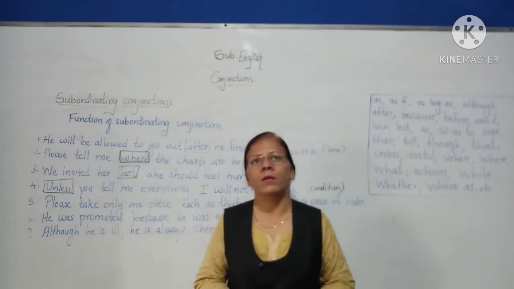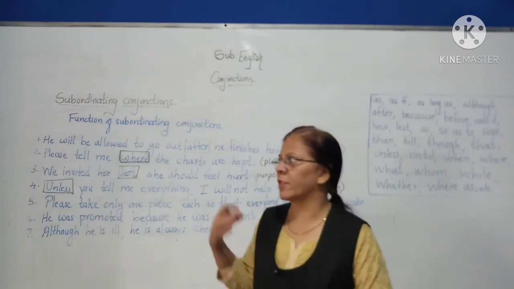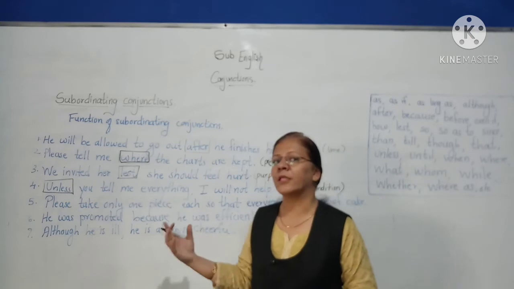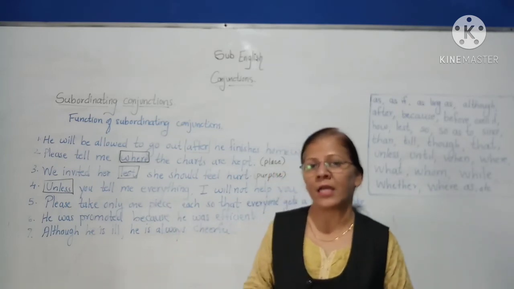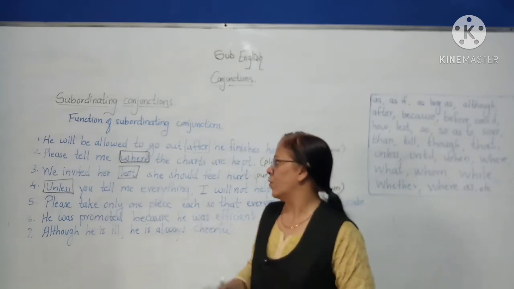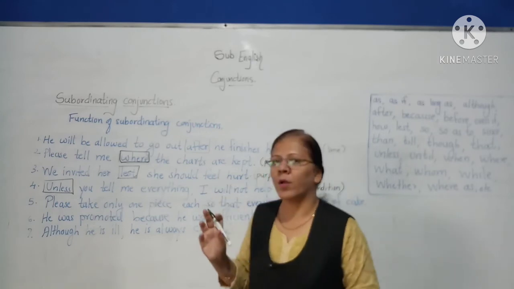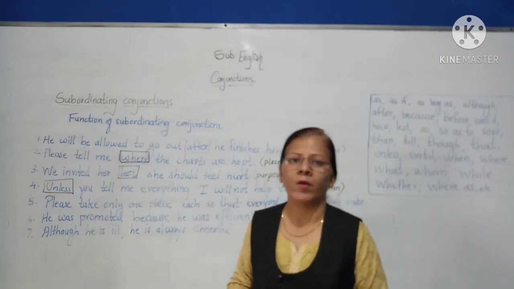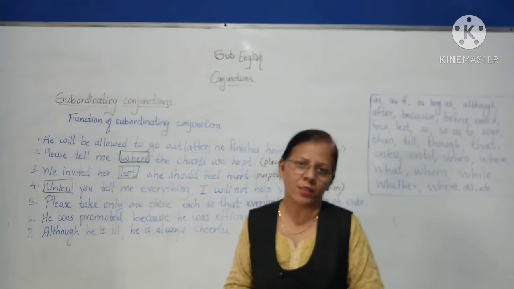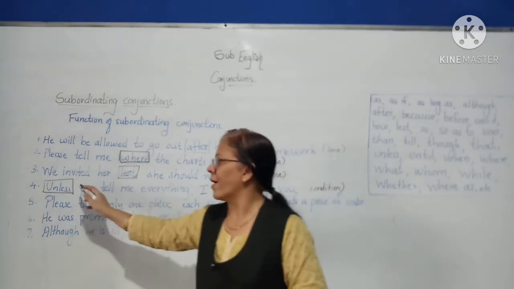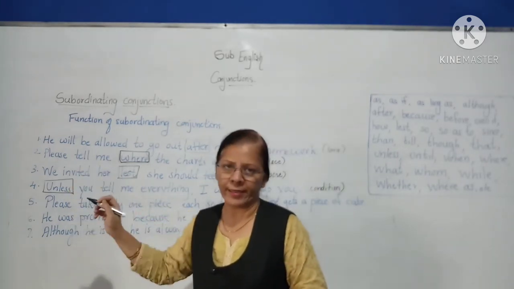The other conjunctions which indicate condition are until, if. Okay. So if you will not tell everything, I will not help you. So there is a condition. So the word unless indicates condition.